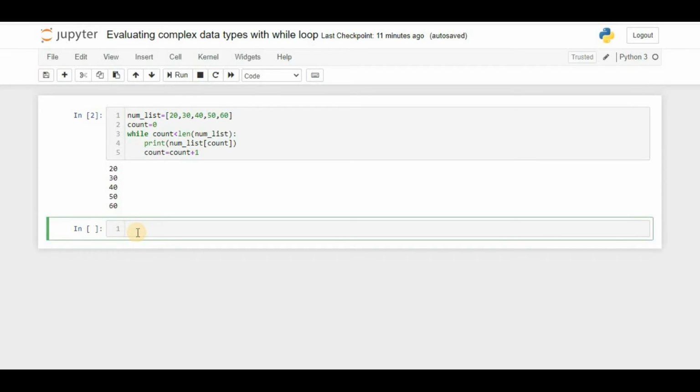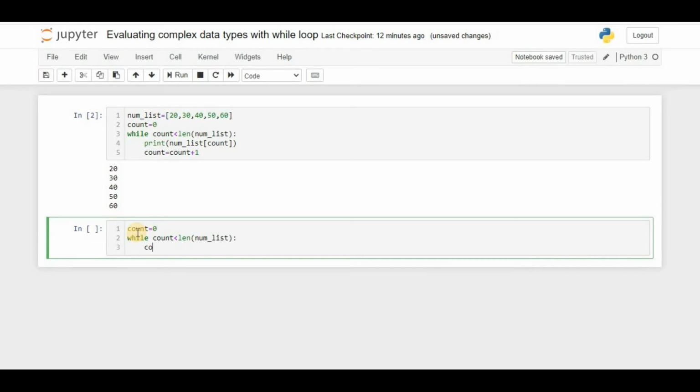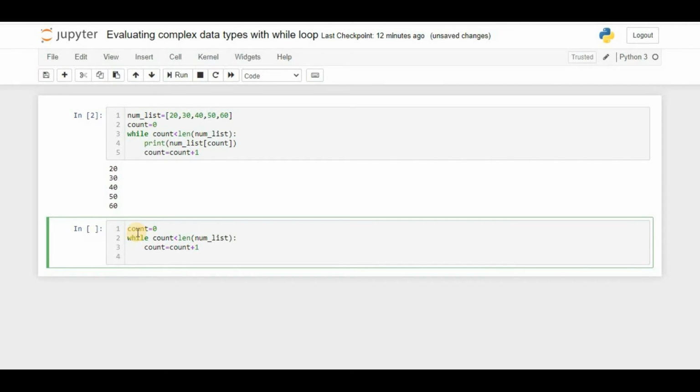Now we are going to find out the total length also, along with a small change compared to the previous one. Now we will set count is equal to 0, while count is less than length of num_list. In the while loop itself, count is equal to count plus 1, and now we will come out of the while loop and we will write the print statement.